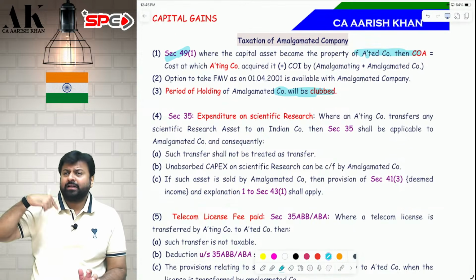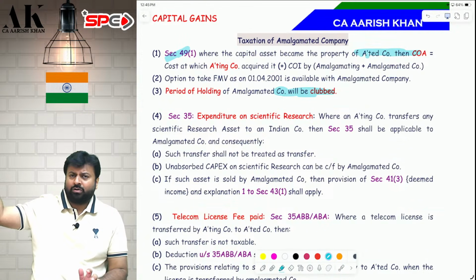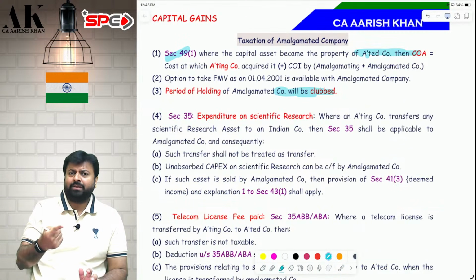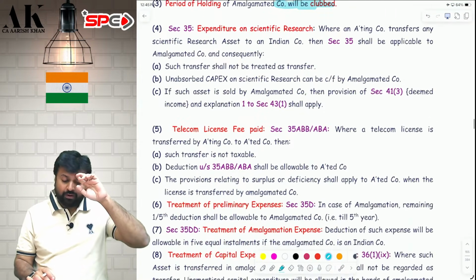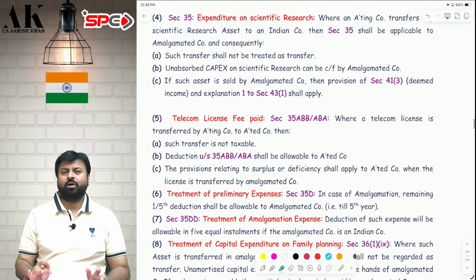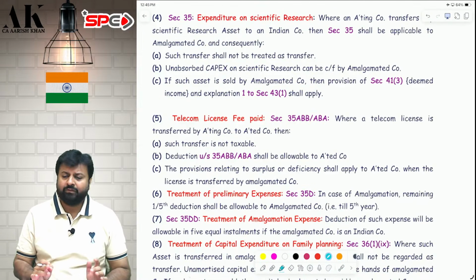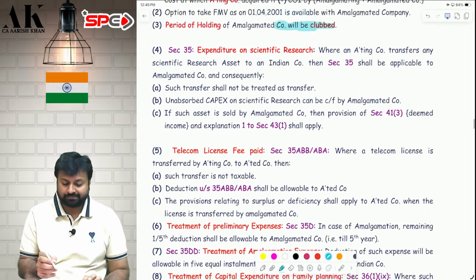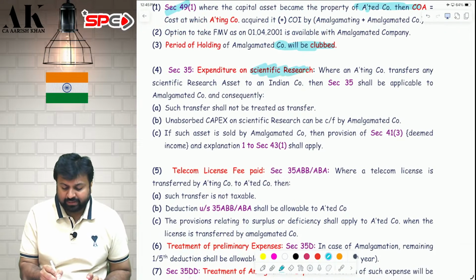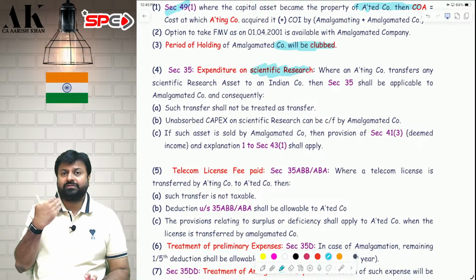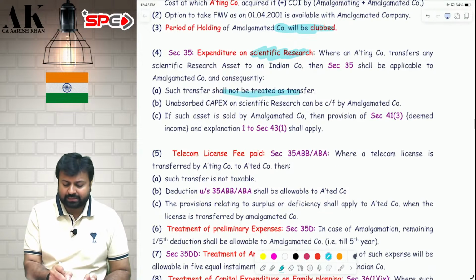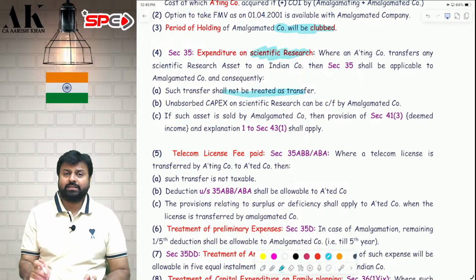So I am the amalgamated company, you are the amalgamating company. Whatever cost you have incurred for purchasing an asset, that will become my cost. Period of holding I will count from there. Now from point number 4 to point number 11, I have put all the PGBP provisions over here, which have an impact in amalgamation. Like expenditure on scientific research. If you have purchased a scientific research asset and if you are transferring that in amalgamation, is that also exempt? Yes, that is also exempt.